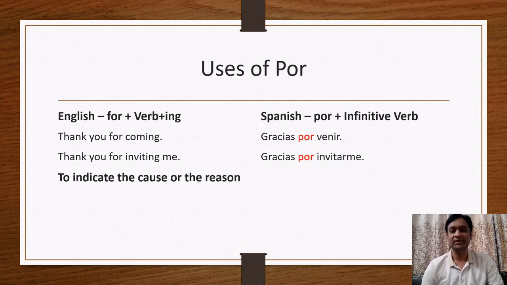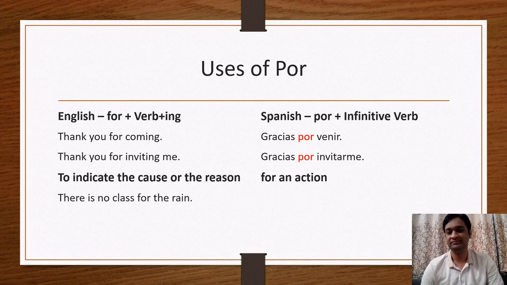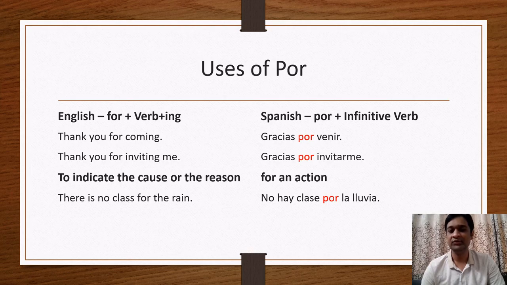The next use is to indicate the cause or the reason for an action. Let's check this use with the help of an example. There is no class for the rain. So why is there no class? Because of the rain, due to the rain, for the rain. No hay clase por la lluvia. Lluvia means rain. So here also we have to use the preposition por.